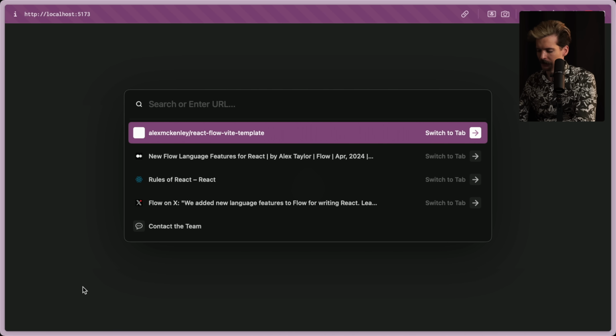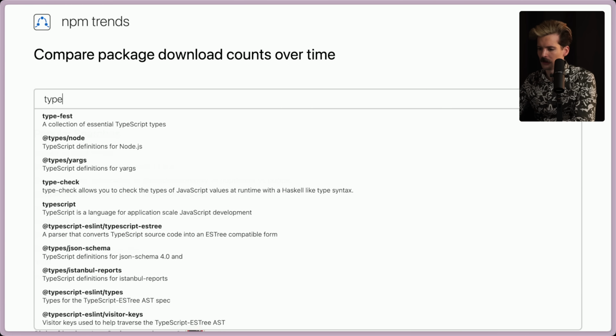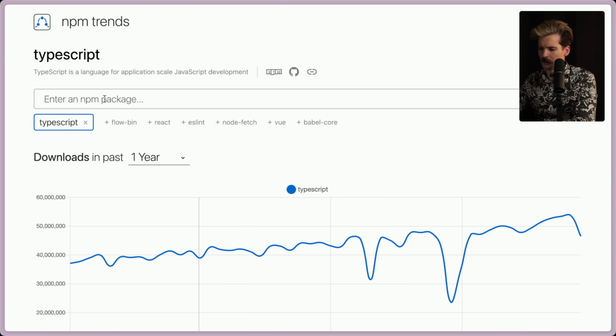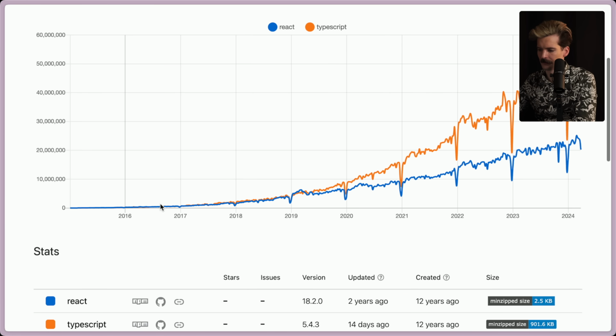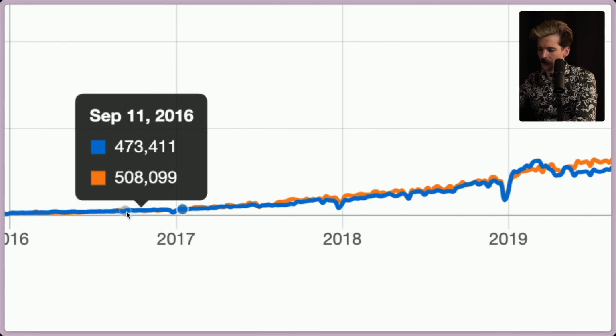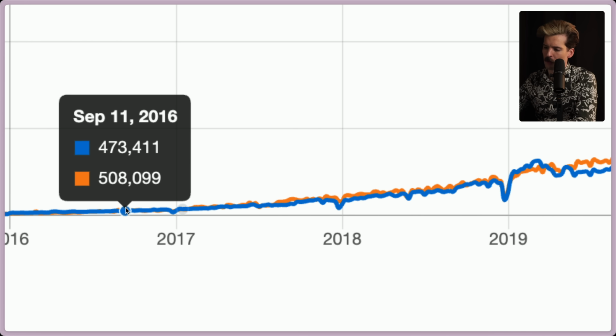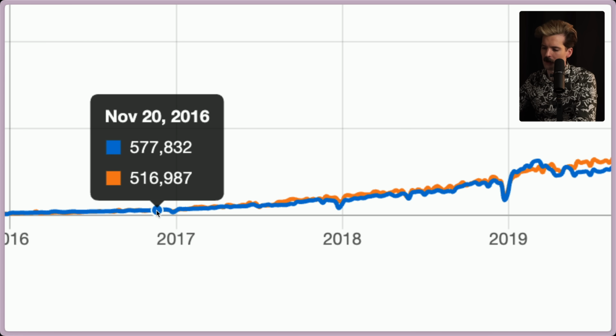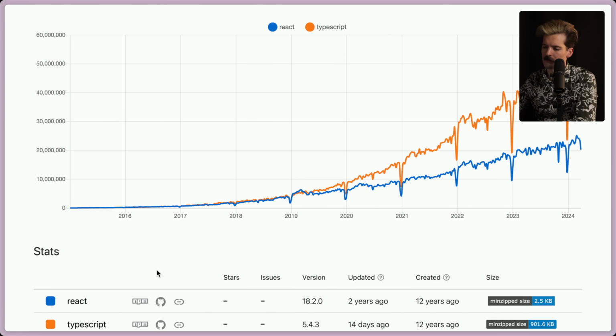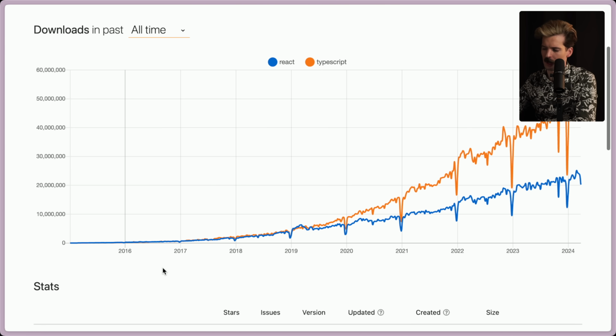I'm going to show something a bit interesting. Let's go to npm trends. We're going to look at TypeScript as well as React. And we're going to look at it over all time. What you'll notice is for quite a while, especially early on, React was a decent bit more popular than TypeScript. I know that sounds insane in retrospect, but for quite a while, React was growing a bit faster and was also a bit larger than TypeScript.